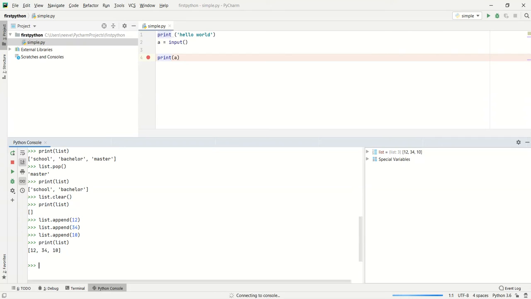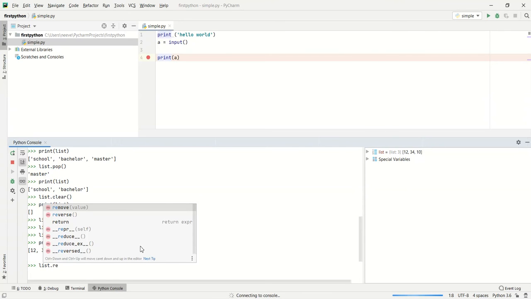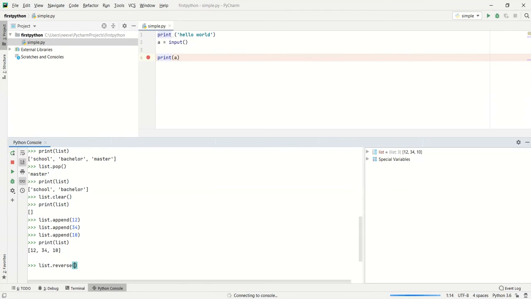All the elements present in the list can be sorted or reversed. For example, if you wanted to reverse, we can do the reverse over here, and whenever we print after reversing, the first element will become the last element, and the last element will become the first element.